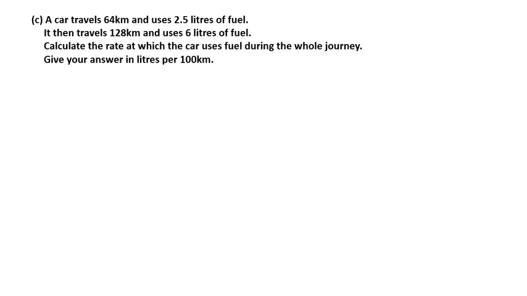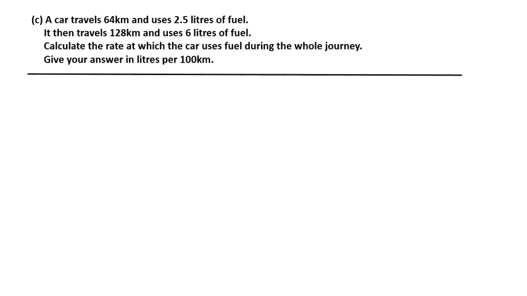Part C. A car travels 64 kilometers and uses 2.5 liters of fuel. It then travels 128 kilometers and uses 6 liters of fuel. Calculate the rate at which the car uses fuel during the whole journey.